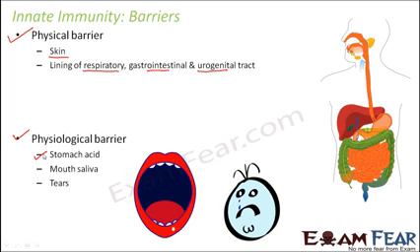Mouth saliva. Saliva is a watery fluid which is secreted inside the oral cavity. Now this saliva also has a specific pH which is not very suitable for the survival of many pathogens. Tears. The tears, the watery substance which comes out of our eyes, also contain many chemicals which prevent the growth of microorganisms. So that way it prevents any sort of infection in our eyes. So stomach acid, saliva and tears are examples of physiological barriers.